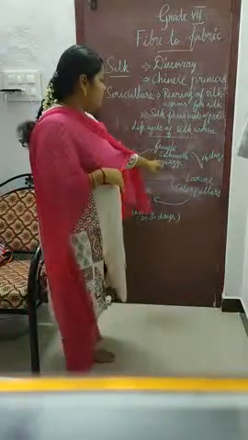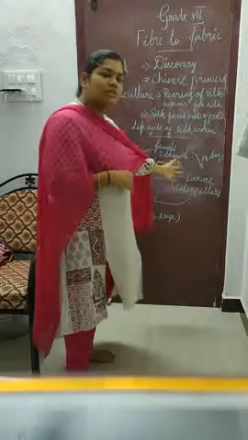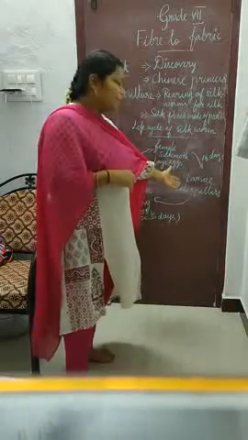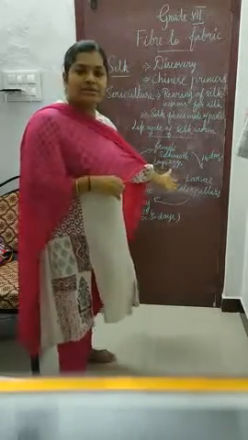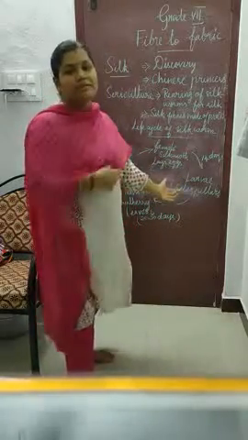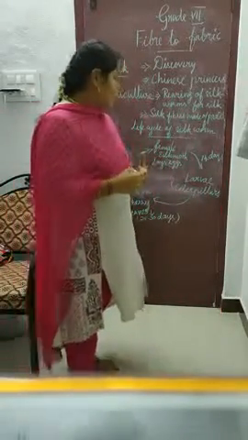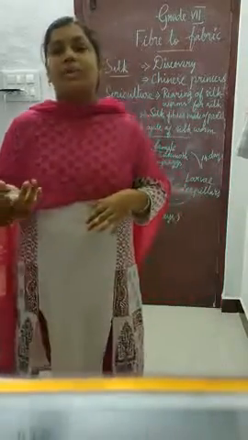So the female silk moth lays hundreds of eggs, and after 14 days it hatches out and the larvae come out, and this larva is nothing but a caterpillar or silkworm, and the silkworm eats the mulberry leaves continuously for 25 to 30 days. After 25 to 30 days it stops eating, and it comes to the next stage called pupa.